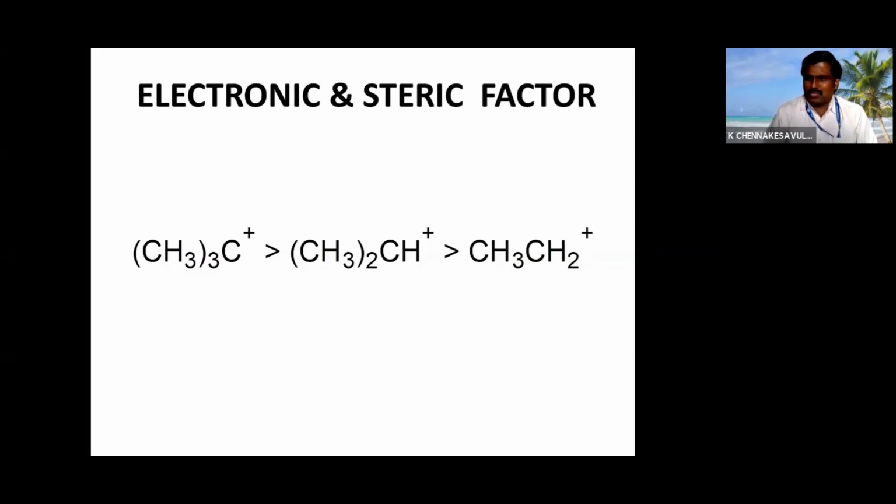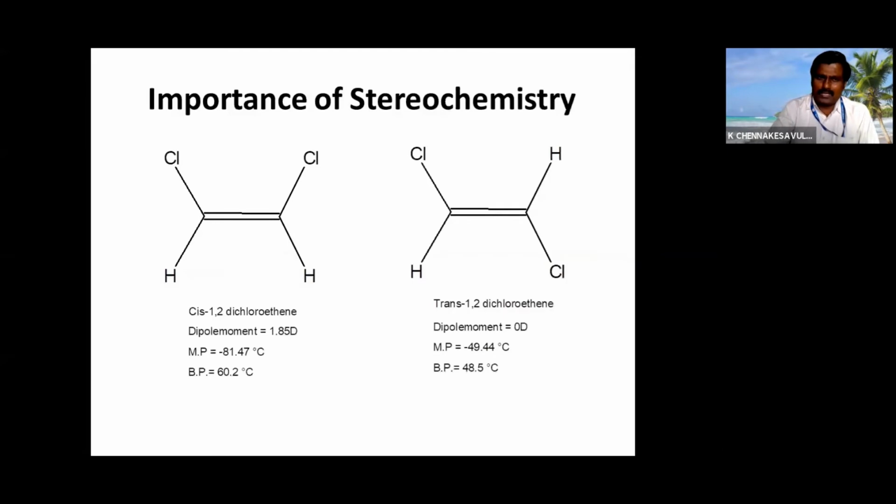If we have a basic knowledge on this, we can solve some problems. And importance of stereochemistry, as I have discussed, from the last 2 days we are seeing this, and we don't want to discuss much on this. We know very well the importance of stereochemistry, structural isomers and optical isomers.